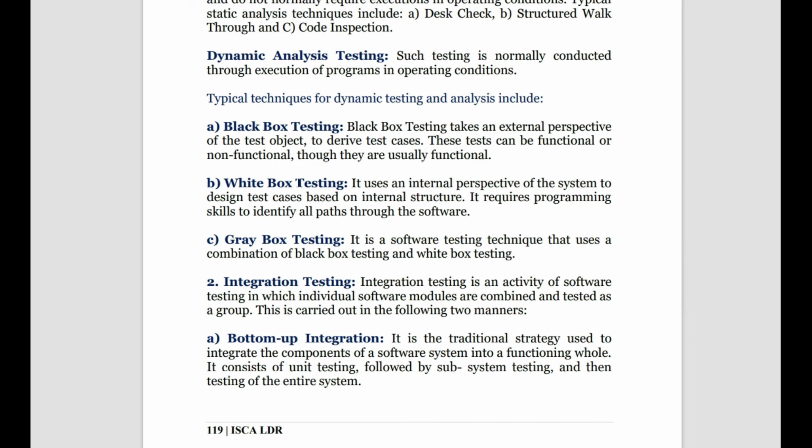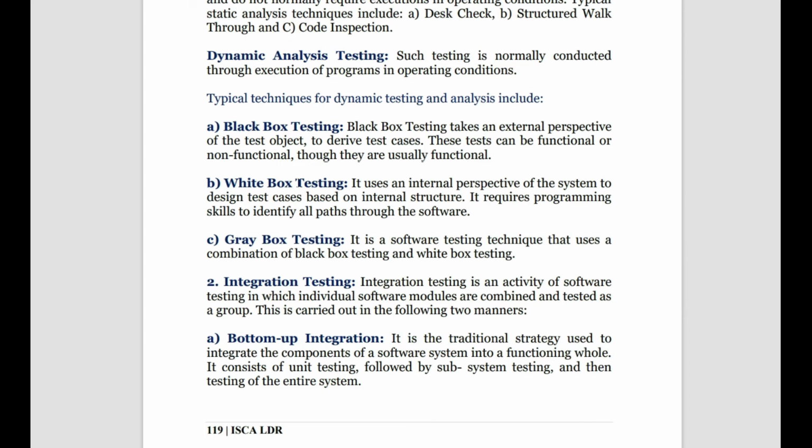So we take test cases from the external environment and apply them in black box testing. Coming to white box testing, we see the internal perspective, like if any one particular module fails internally, how the system will be affected. And gray box testing is a combination of both white and black.